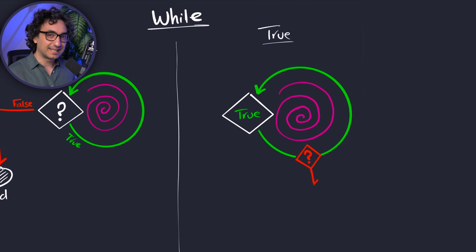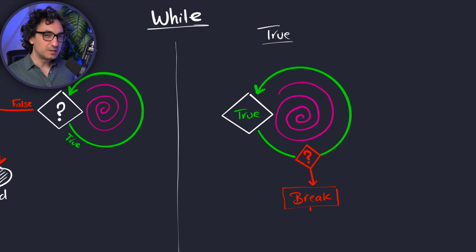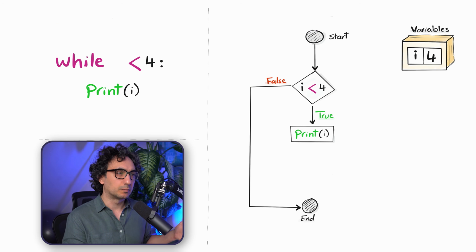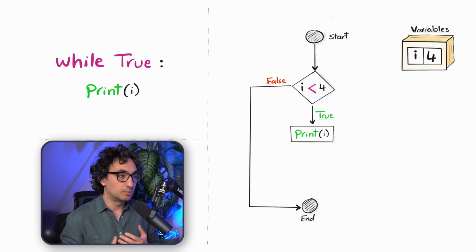Now we're gonna go to the second type, the while true. This one gonna be the most powerful, but yet the most risky. So let's dive in. We're gonna build it like this. We start with the keyword while, and then after that, we use the value, the Boolean value true. So there is no condition, no counter, no nothing. It's just the Boolean expression true. And inside the loop, we're gonna do something.